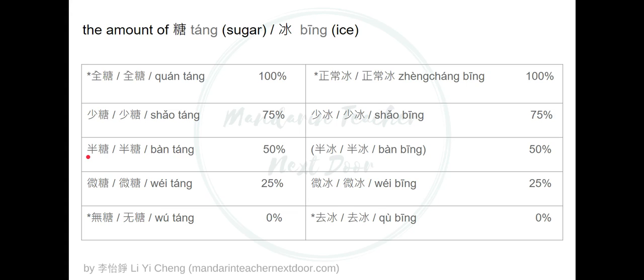半 means half. Okay. So here you see that I put 半冰 in a bracket. It's because logically this is how it should be said. But people usually don't order this one. It's kind of odd and weird if people really use this one.